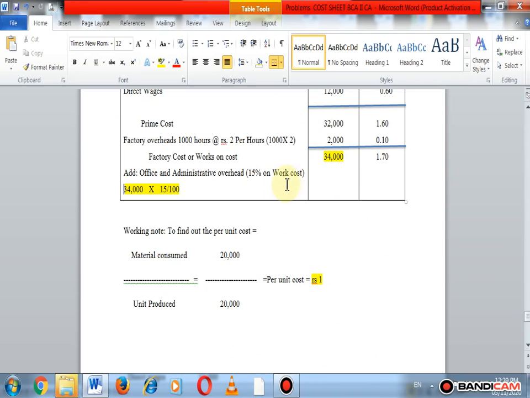34,000 वरती 15% आपण कॅल्क्युलेट करणार. I think इथं 5,100 ही आपल्याला रक्कम किंवा अमाऊंट मिळेल. This is our office and administrative overhead. So find out the per unit cost. So it is very easy to calculate.